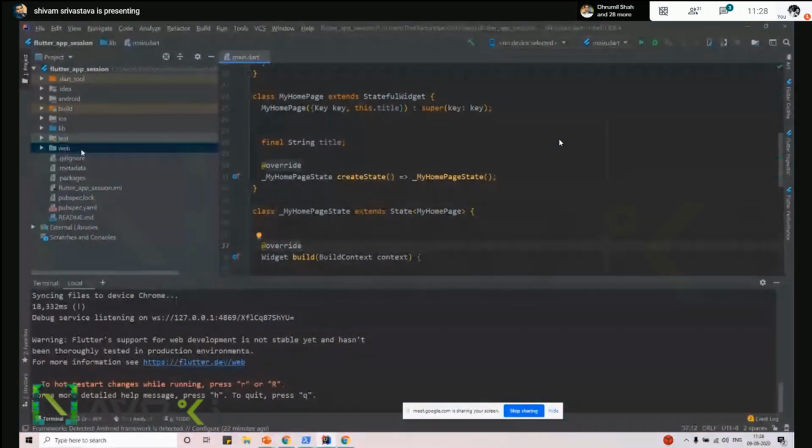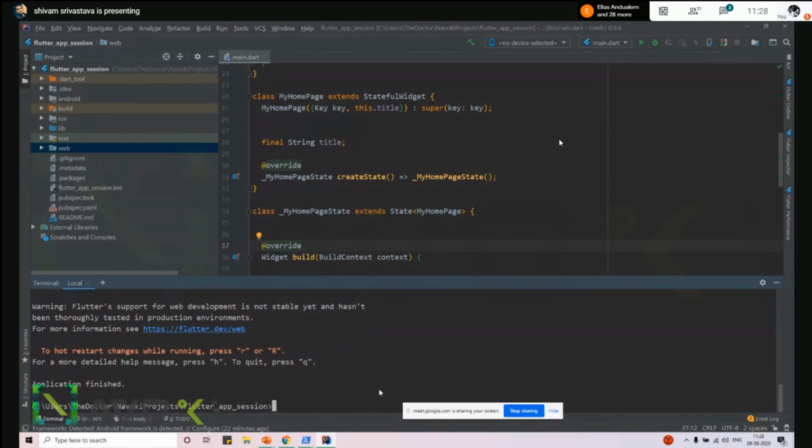I have a sample Flutter application and I have already added web support. Now I'm going to add Flutter desktop support. I have already enabled the desktop support. Now type flutter run -d windows.